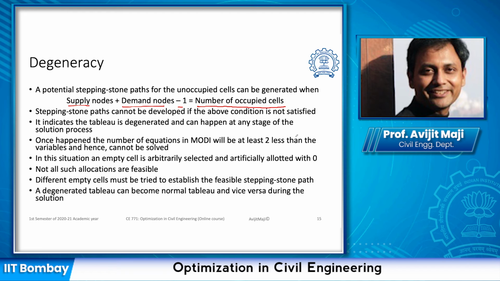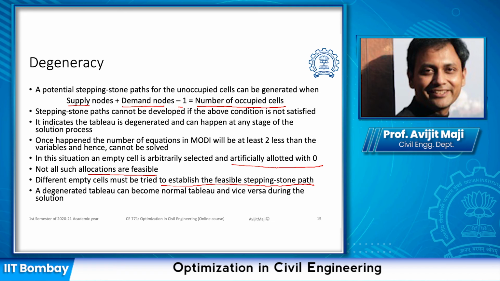In this situation, we consider one of the empty cells arbitrarily and artificially allot 0 in that particular cell to make it a non-empty cell for the solution. Now when we choose an empty cell as a non-empty cell and assign this value 0, we'll find that we cannot just choose any cell. In certain cases, it is still going to fail. So not all such allocations are going to be feasible. We need to try different empty cells to establish the feasible stepping stone path.